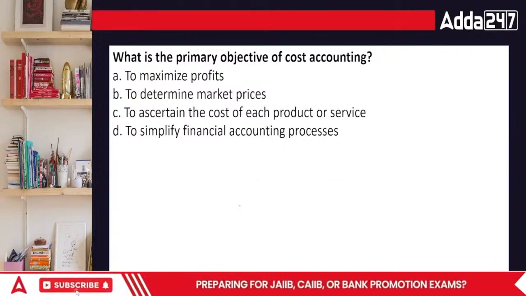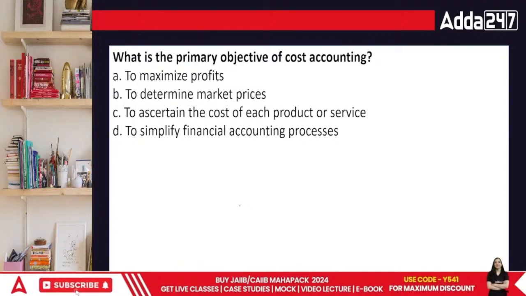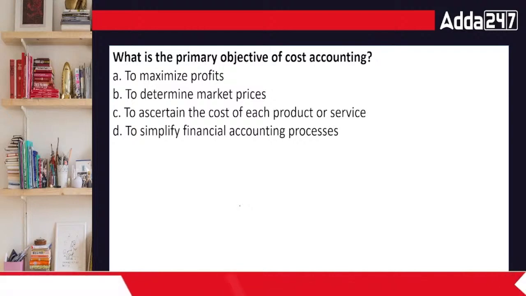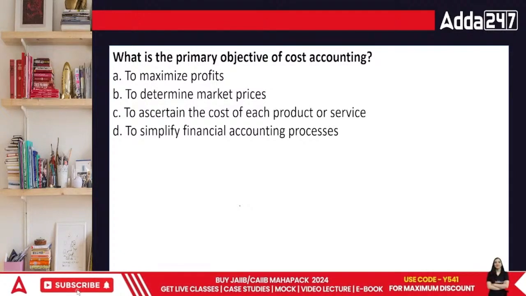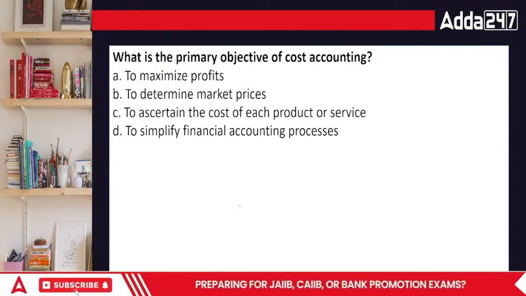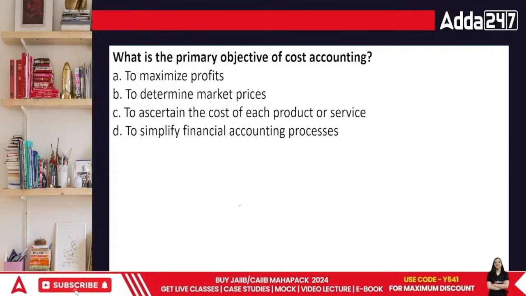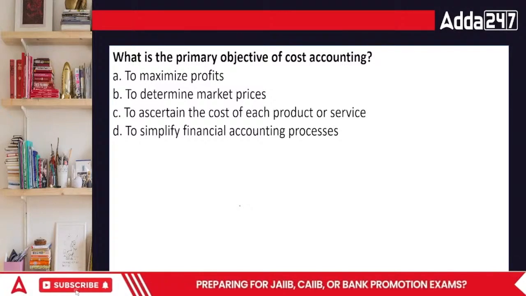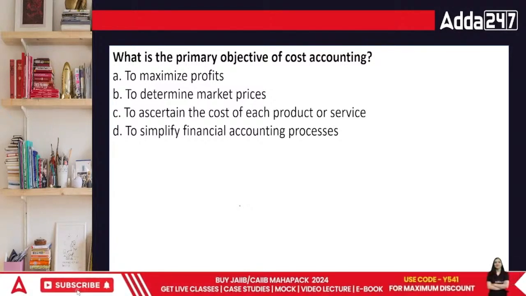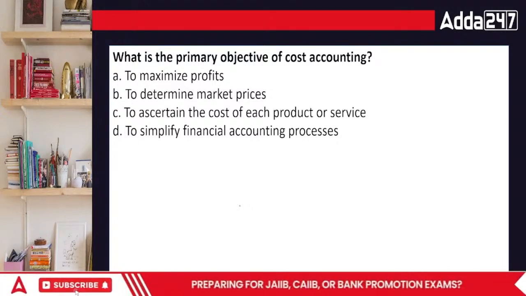Next question, what is the primary objective of cost accounting? To maximize profits, to determine the market price, to ascertain the cost of each product or service, or to simplify financial accounting processes? What would be the answer, everyone? What is the primary objective? It is not about maximizing the profit. To determine the market prices, not really. They were never worried about the market prices. They were worried about something else, to ascertain the cost.